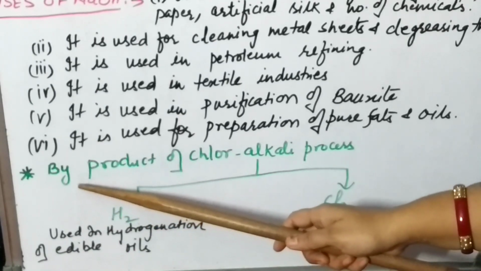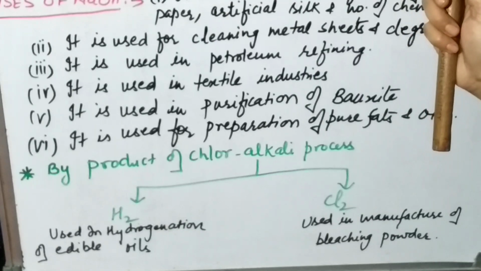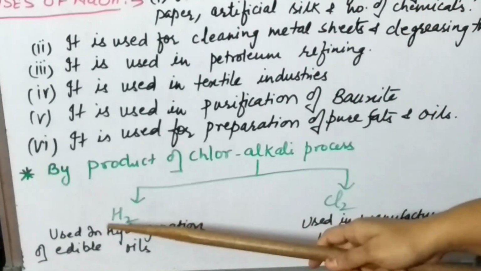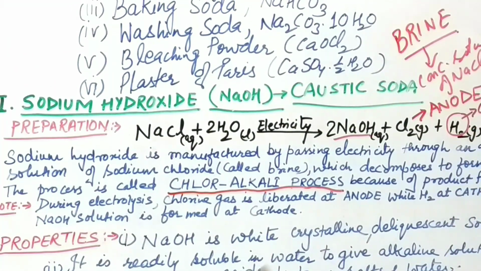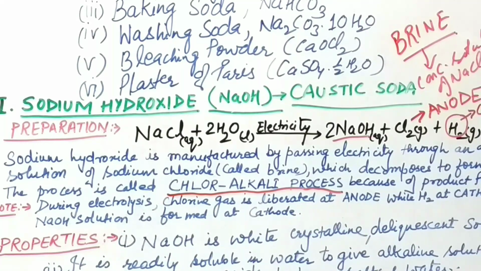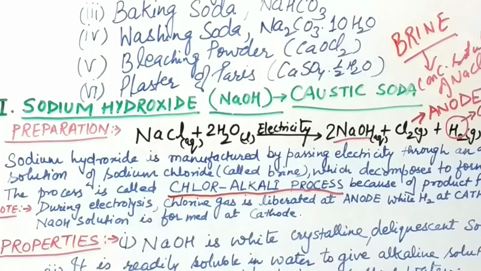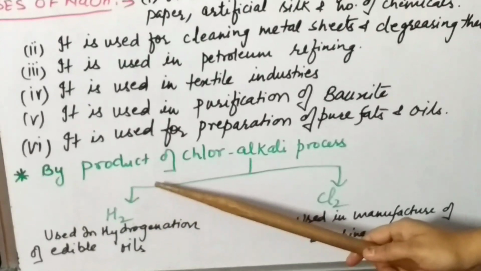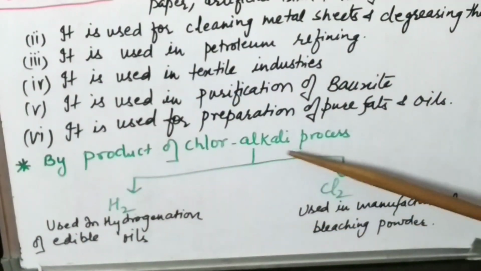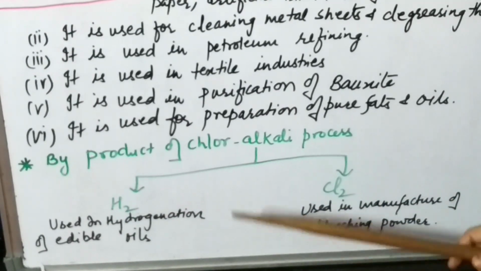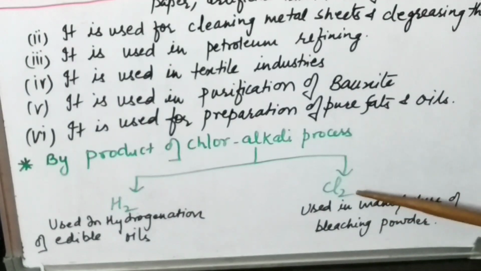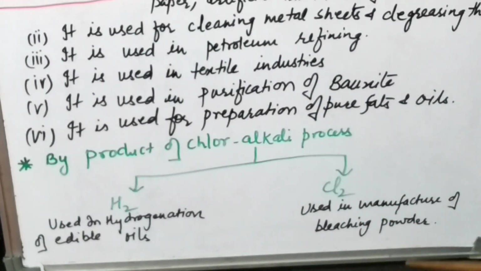Last point is that I have already told you regarding this Cl2 and H2. This you have to keep in your mind that during the process of formation of caustic soda, these two byproducts are collected in the industries for further preparation or manufacture of other goods. Okay, so here I have written that these two are byproducts of chloralkali process, and H2 is used in hydrogenation of edible oils which we use at home. However, Cl2 is used in manufacture of bleaching powder that we will discuss in our next video.